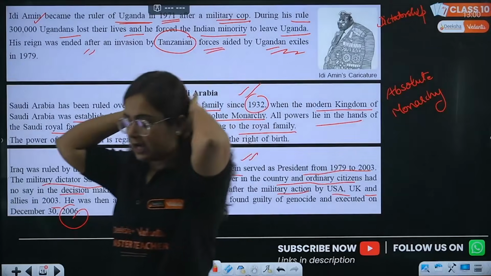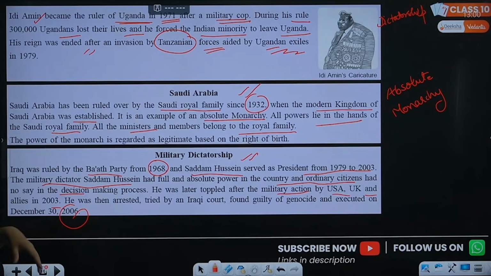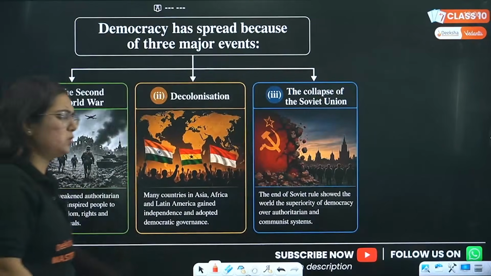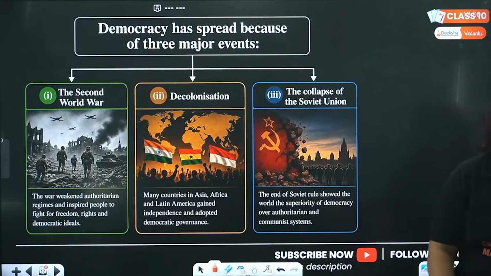So now Iraq is no longer a dictatorship, it is democratic. It is no longer under this dictatorship. So there are a lot of cases which we have to understand. See, now we come to the end of the chapter, beta.